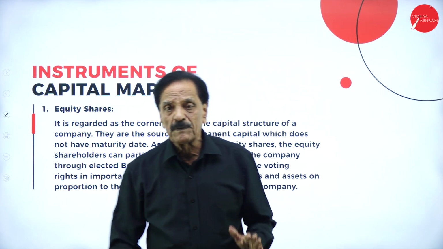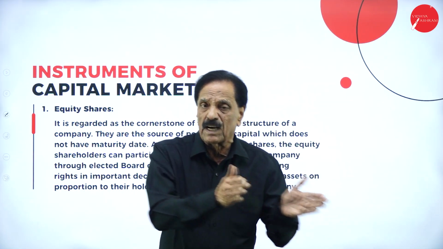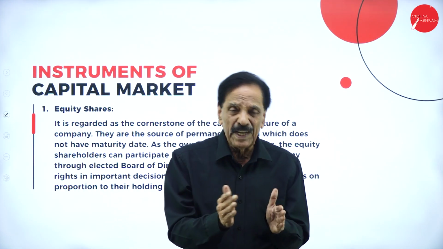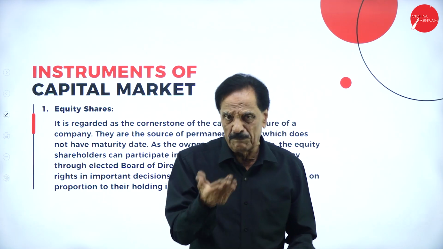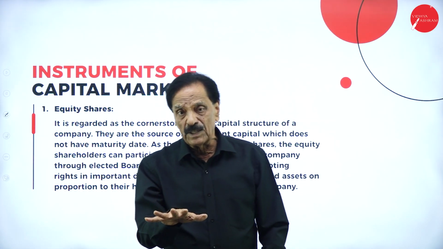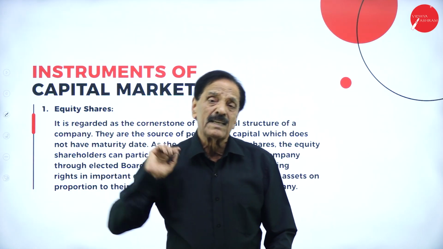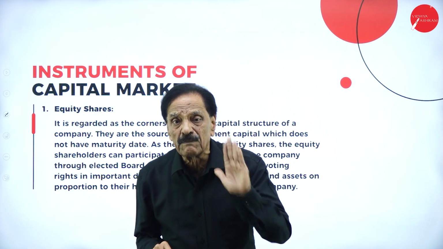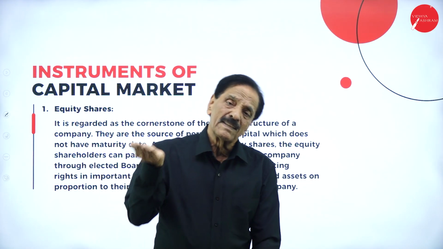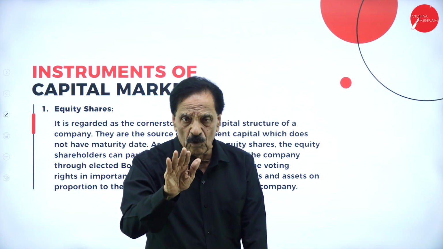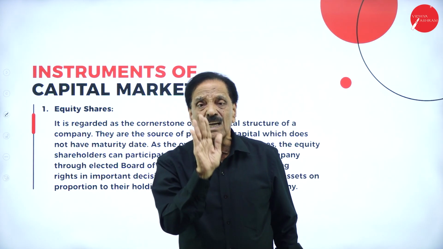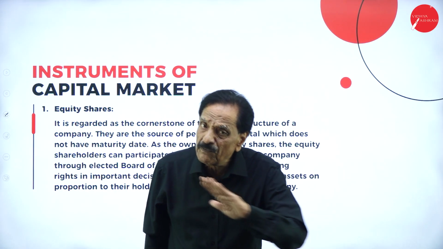So the two types of capital I told you, one is equity share capital, another is preference share capital. Preference share capital may remain 3 years, 4 years or 5 years. Their preference share capital will be redeemed with a dividend, whereas equity share capital money will not be paid back till the lifetime, till the company liquidates. When the company liquidates, first we pay to the preference shareholder their dividend. If any amount is left over, that goes to equity shareholder. So the permanent shareholders are equity shareholders, not preference shareholders.